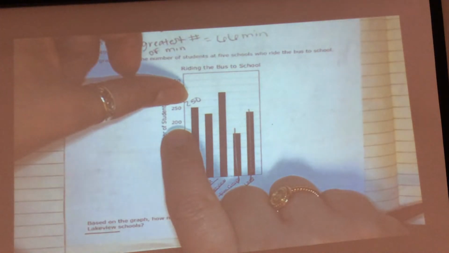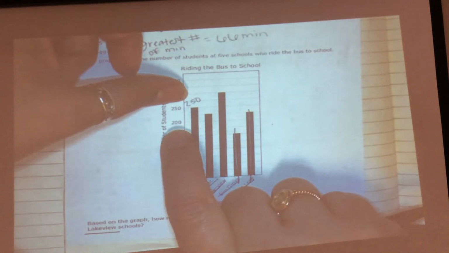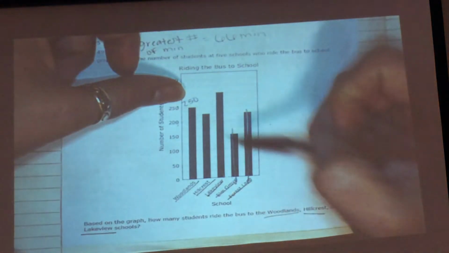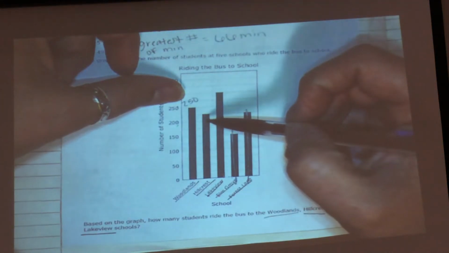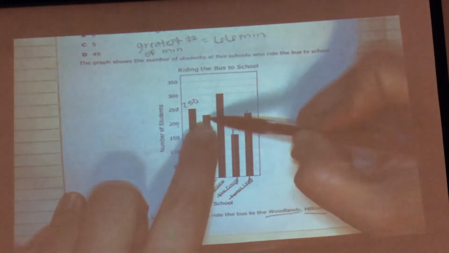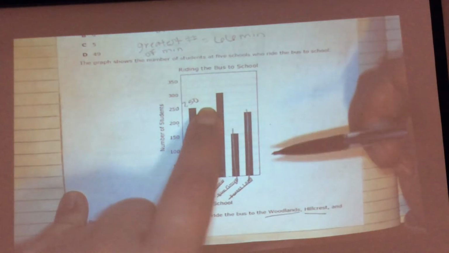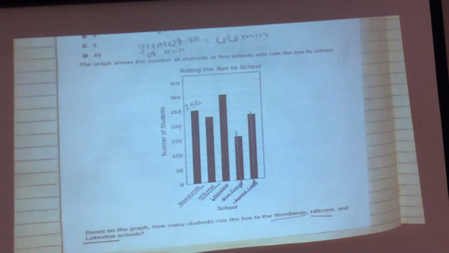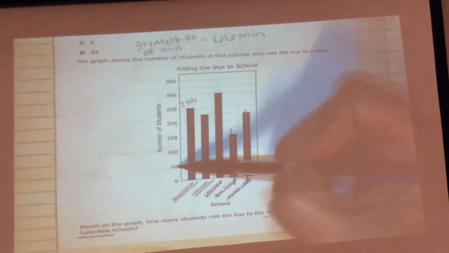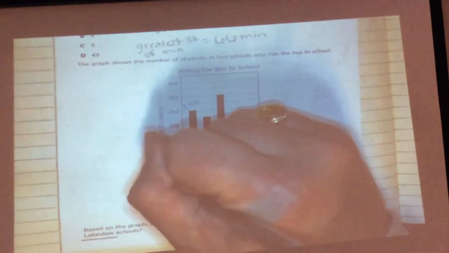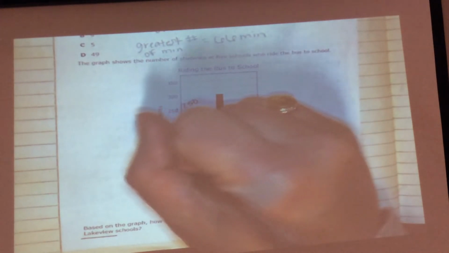What is the difference between these two numbers? Okay, so if I subtract, what does difference mean? Subtract. So I would get 50. Between here and here, how many lines are there? One. So I need to divide because that means there's two parts. So I'm going to divide 50 by 2, and you get 25. So these lines are going up by 25. That's 50. 50 plus 25 is 75.